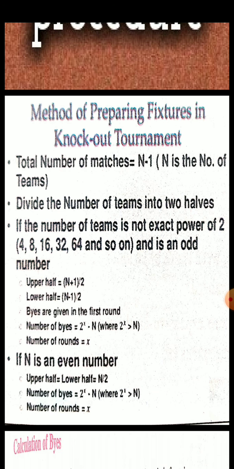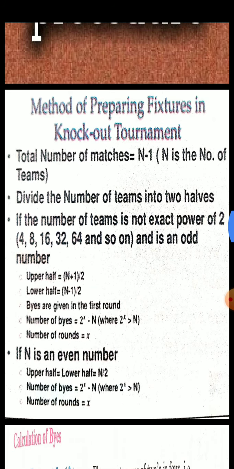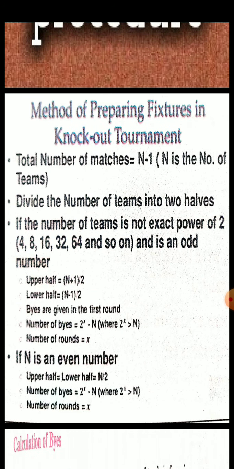If n is an even number, then the upper half is equal to the lower half. Both will be equal. So we can simply calculate it by n by 2, where the number of byes is equal to 2 to the power x minus n. The same way we are going to calculate. And the number of rounds will be x, as such, the power of 2.